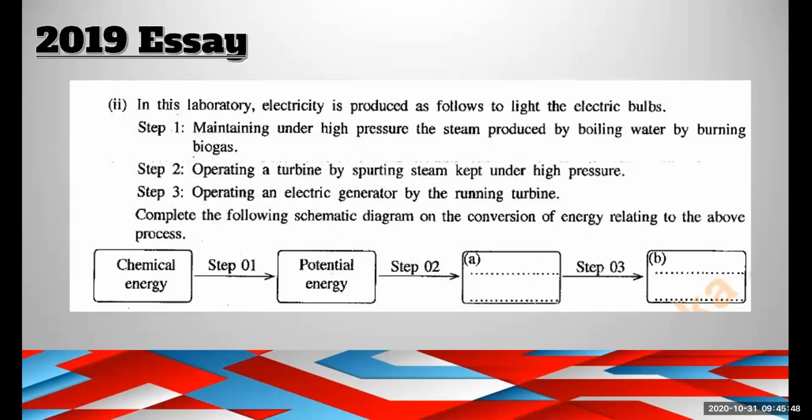We can't write sound energy for B, because the final product energy will be electric energy. They are converting chemical energy to electric energy. So potential energy, kinetic energy, and electric energy. This will be the answer for the question: A is kinetic energy and B is electric energy.